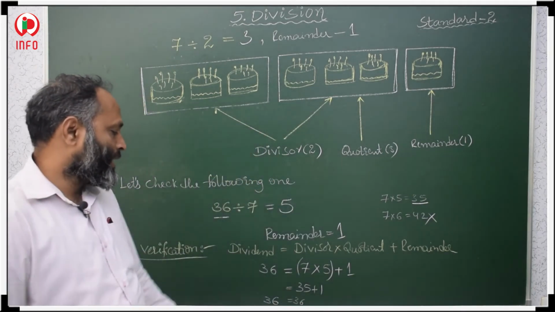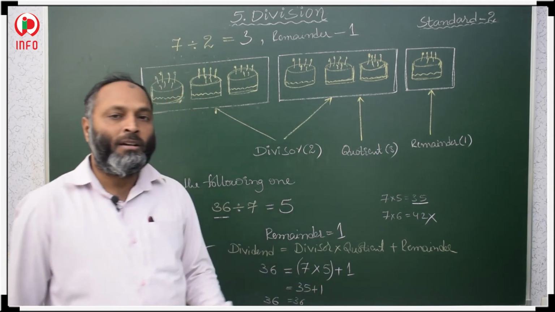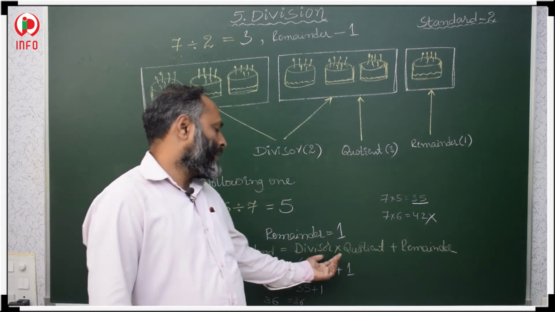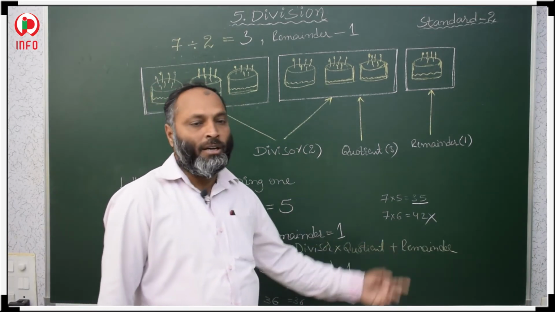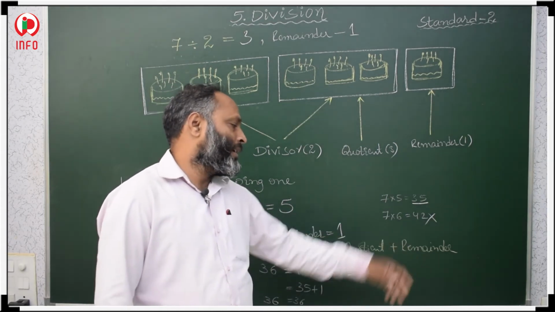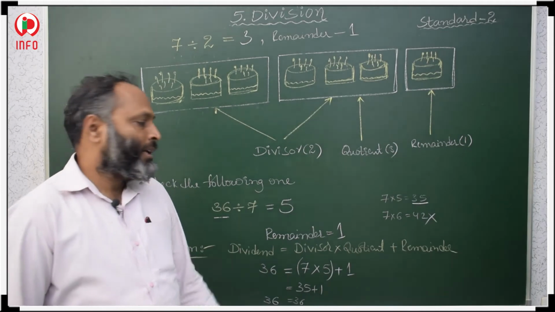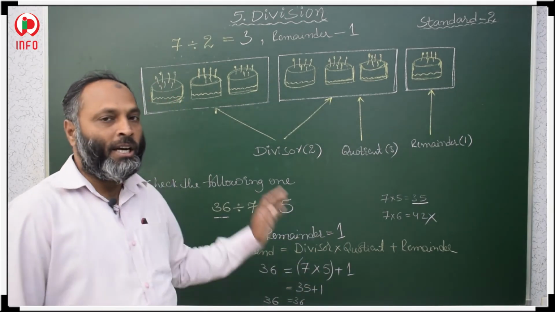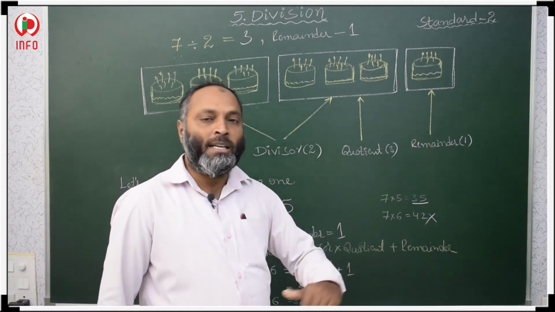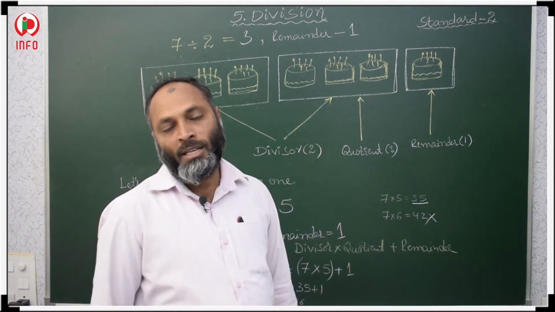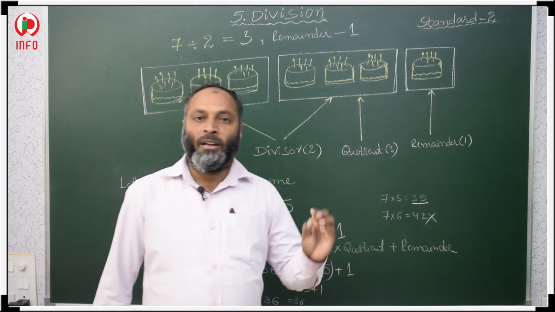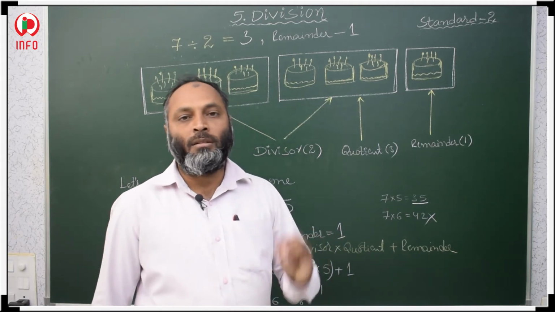In this way we have to check. So what is the formula? Verification formula: dividend is equal to divisor into quotient plus remainder. So divisor and quotient we have to multiply, and that product we have to add to the remainder. Then check your answer, whether both LHS and RHS are the same or not. If both are the same, then it's correct. So the verification: dividend is always equal to divisor into quotient plus remainder.